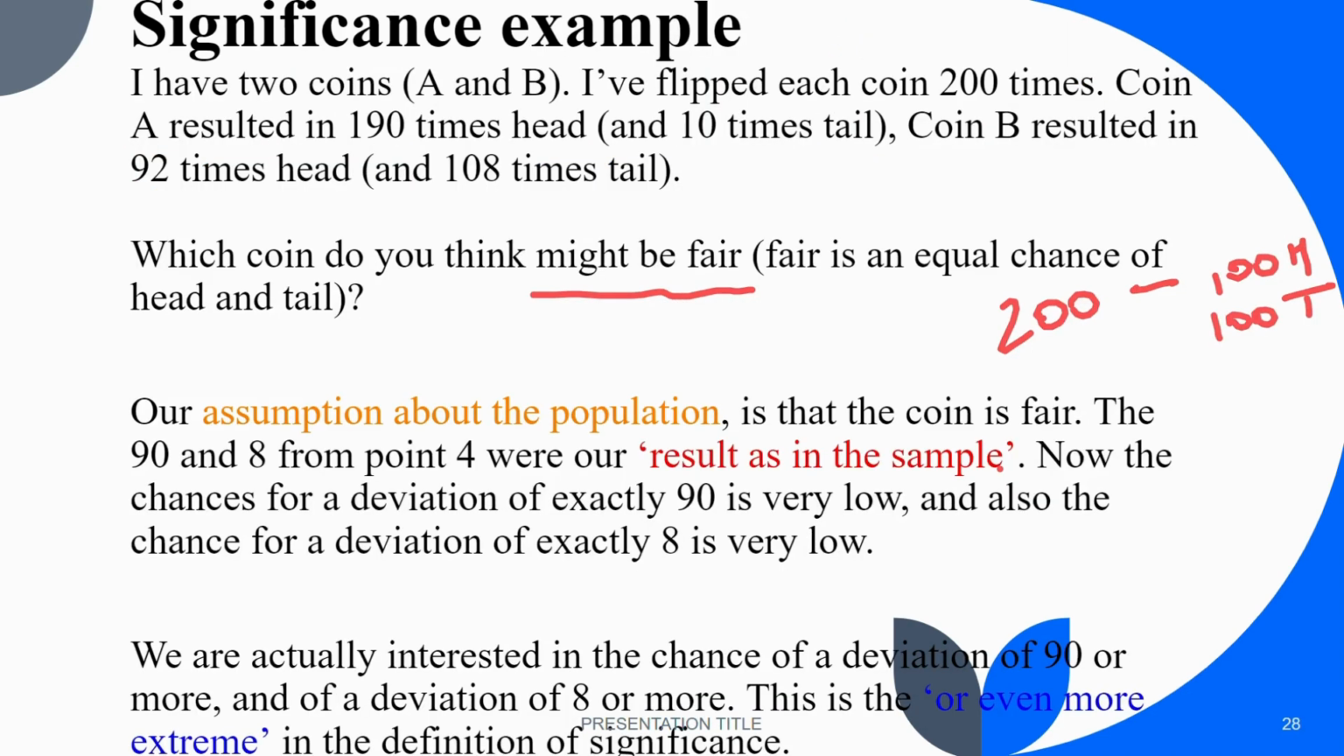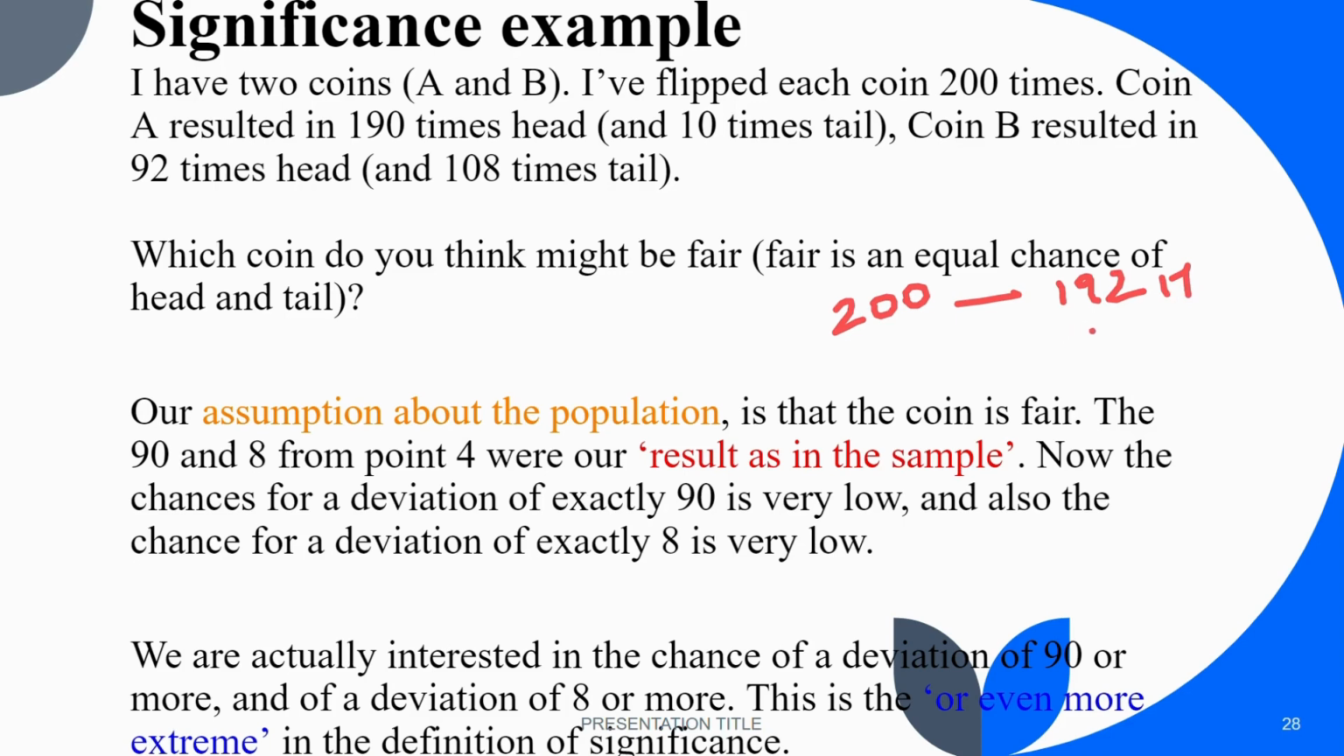Let us take an example. If there is a coin and this coin is tossed 200 times, out of that we have got 192 heads and 8 times tails. So can we say this coin is fair? Because fair means equal chance of head and tail. Looking at the number of heads and tails, you will say that no, this coin is not fair.